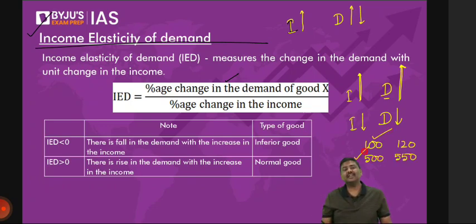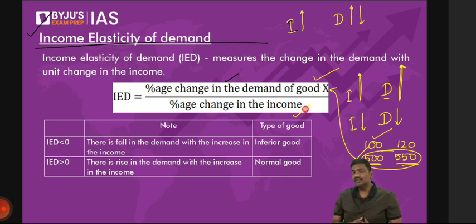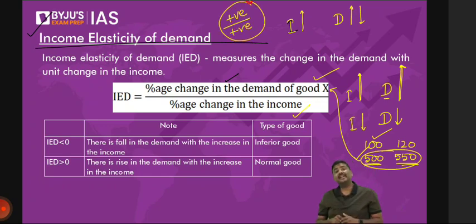Now, can I write the numerator as positive? Don't worry about the number. Focus on positive and negative. Why? Direction. If income is increasing, demand has increased. Numerator is positive. What about the denominator? Denominator is also positive. Now, you tell me, positive divided by positive, what is the outcome? Positive. High school now. You are supposed to go back to high school. Positive divided by positive, outcome is nothing but positive.